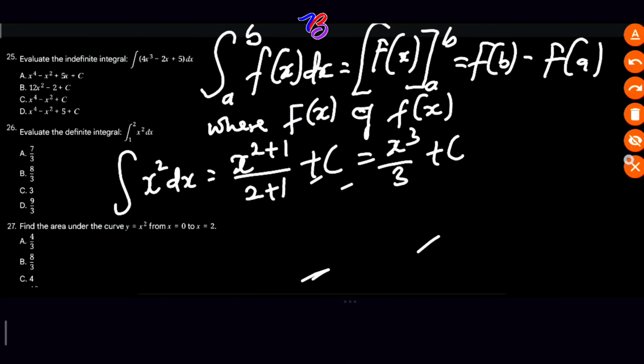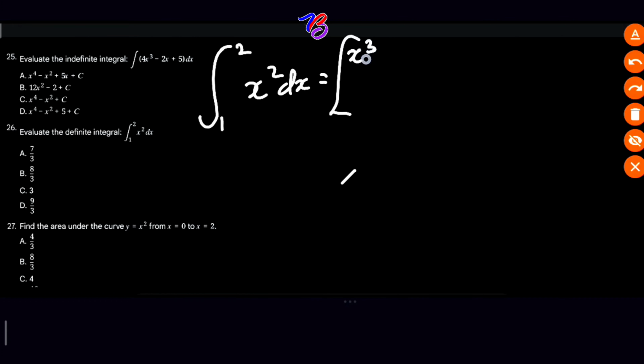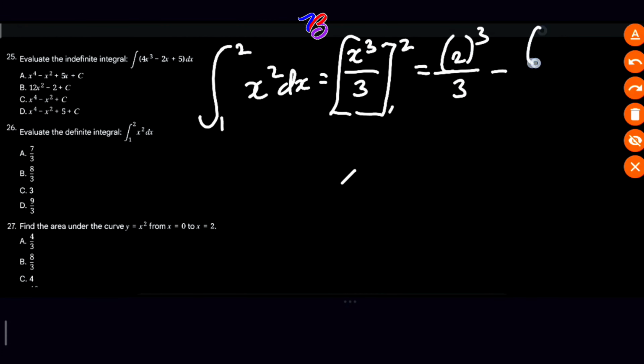Then if we solve further, because of space, let's say this 1 to 2, we have integration of x squared dx is equal to, open bracket, x cubed all over 3, our limit is from what? 1 to 2, which is equal to 2 raised to power 3 all over 3 minus 1 raised to power 3 all over 3.